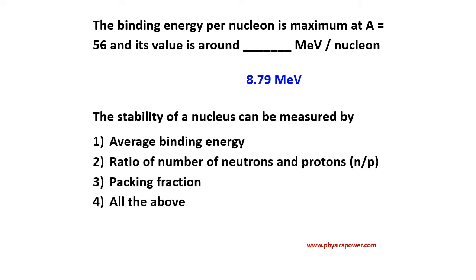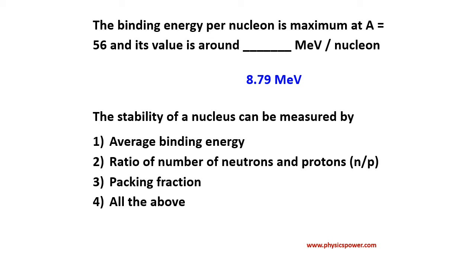Next question. The stability of a nucleus can be measured by average binding energy, or N by P ratio, or packing fraction, all the above. Here, more average binding energy means more stability. Binding energy indicates the stability, and as we discussed earlier, an N by P ratio of approximately 1 means more stability. If it is less than 1, it is unstable. And packing fraction is nothing but delta M, the mass defect, divided by A, the atomic mass number, so that is indicated with a negative sign.